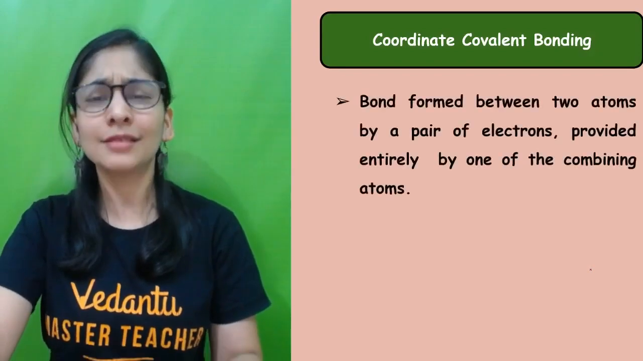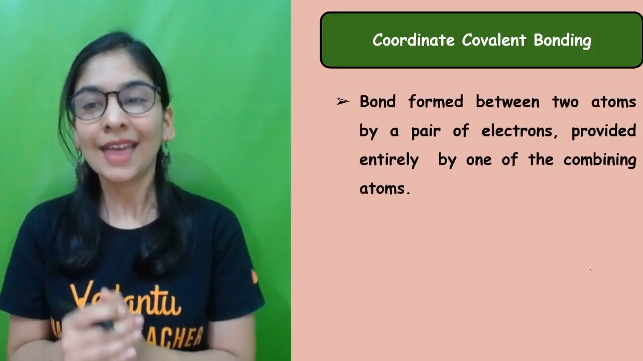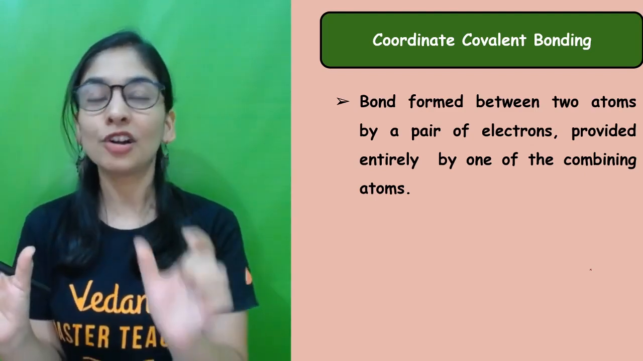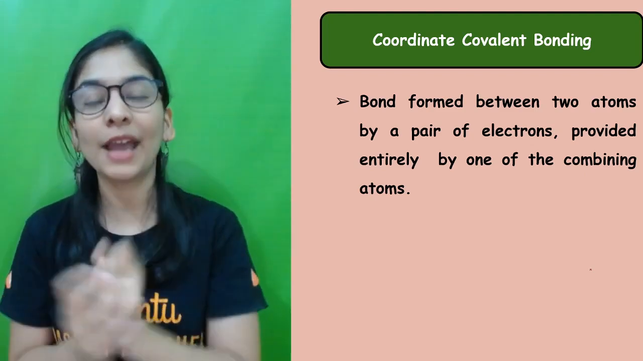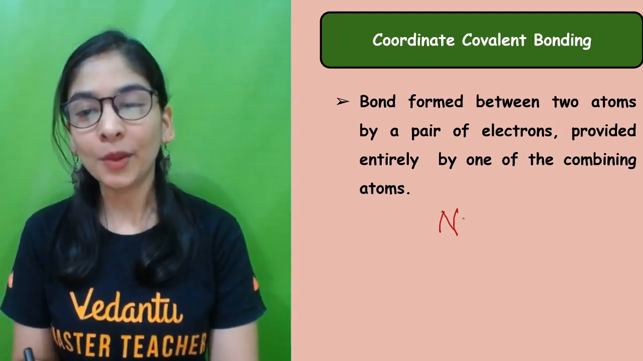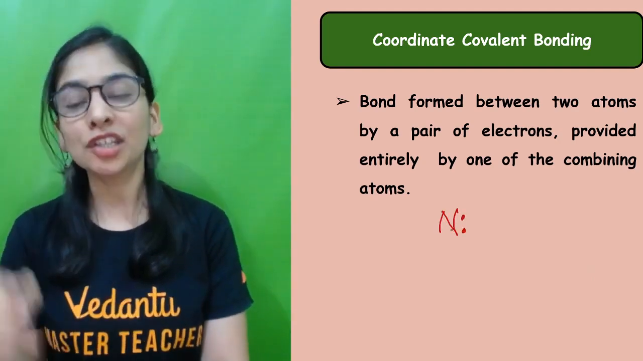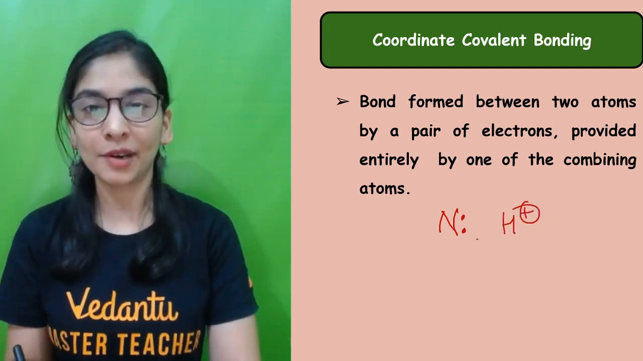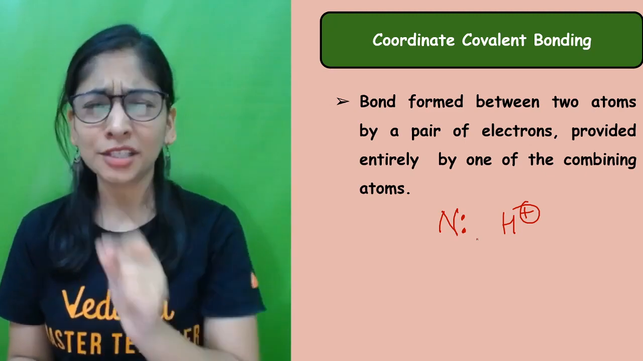First of all, let's just be clear with the definition. That's a bond formed between two atoms by a pair of electrons provided entirely by one of the combining atoms. So more of like one will be the donor, complete donor, and the other will be the complete acceptor. Do remember it.